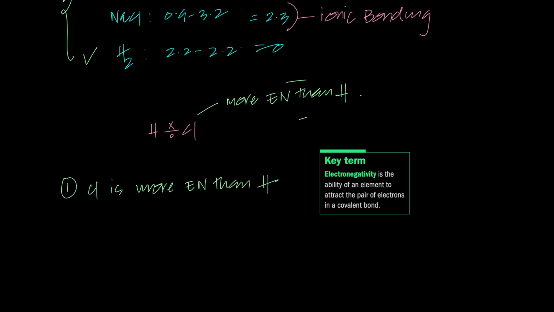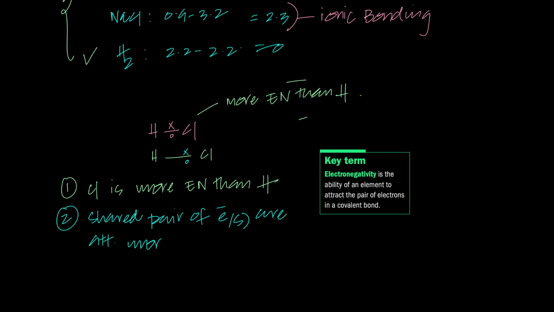So where would these electrons actually lie closer to? If I just elongate the line and show it to you, it will lie closer to the chlorine atom. Why would it lie closer to the chlorine atom? Because chlorine is more electronegative than hydrogen. Therefore, the shared pair of electrons are attracted more towards chlorine, because chlorine has a stronger power of attracting the electrons, right?